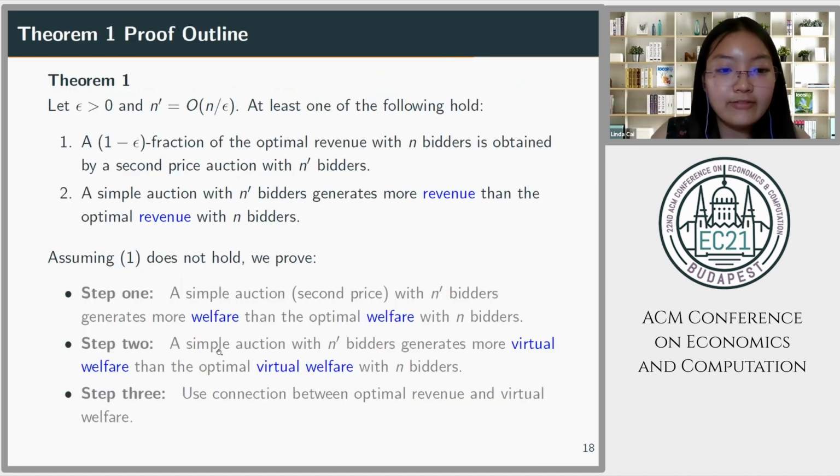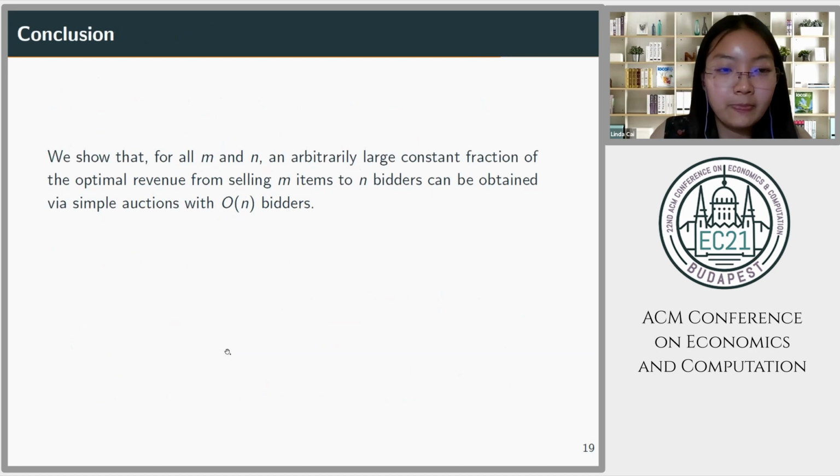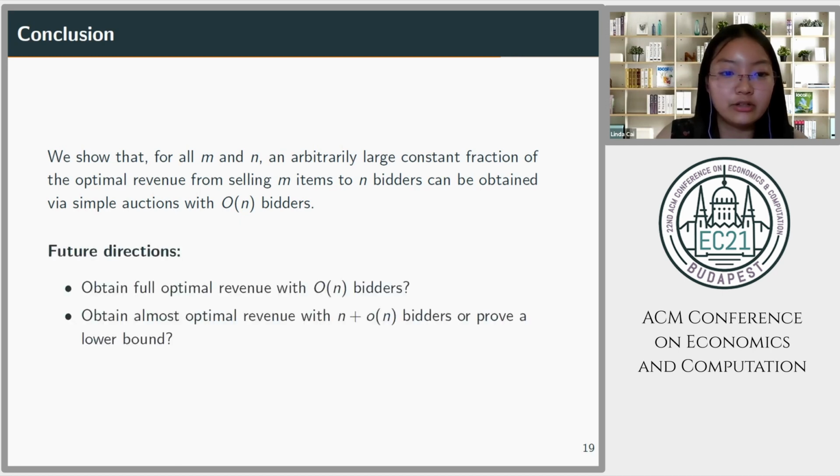So now we have completed all steps in the proof for Theorem 1. In conclusion, we showed that for all m and n, an arbitrarily large constant fraction of the optimal revenue from selling m items to n bidders can be obtained by a simple auction with n prime bidders. Prior to our result, when m is much larger than n, only super constant results were known.